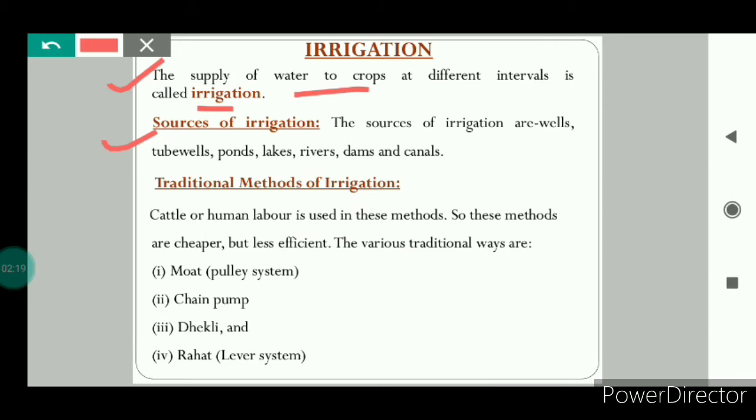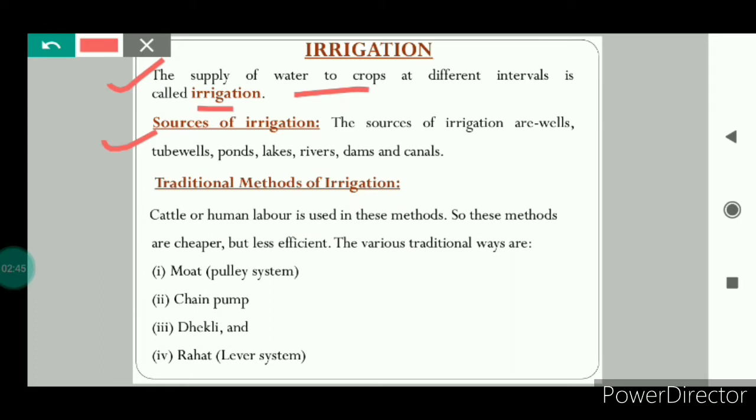And the time and frequency of the irrigation also depends on seasons. For example, in summer season, water evaporates from the soil and the leaves in large amount. So the water requirement in the summer increases as compared to winter. And the time and frequency of irrigation also depends on the type of soil.